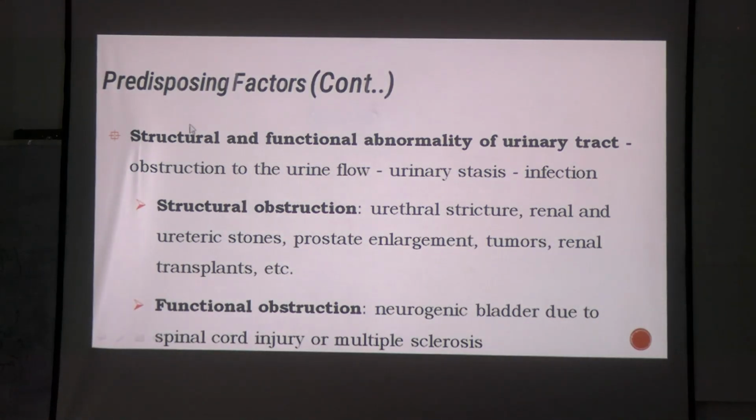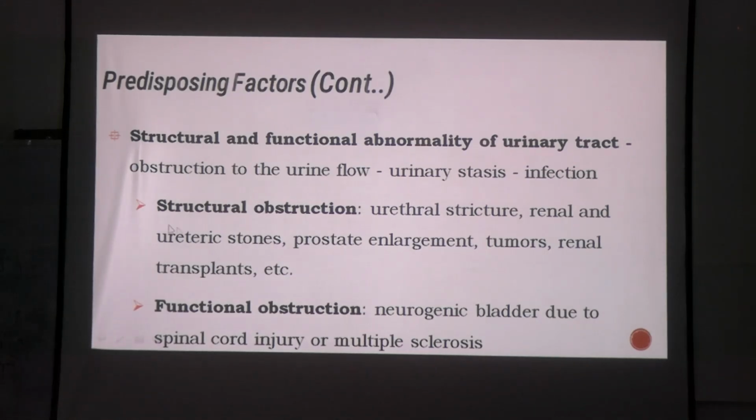Then if there is certain structural and functional abnormality of the urinary tract, how did this happen? Structural obstruction could be there. You all know of kidney stones, right? We know of urethral stricture. This might happen during any surgery or any previous infection with any parasite. It can lead to urethral stricture. Prostate enlargement in case of males, or any tumors, or you had a renal transplant, again the patient underwent surgery.